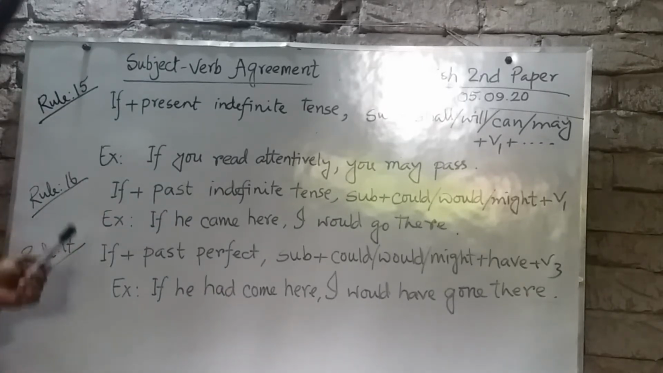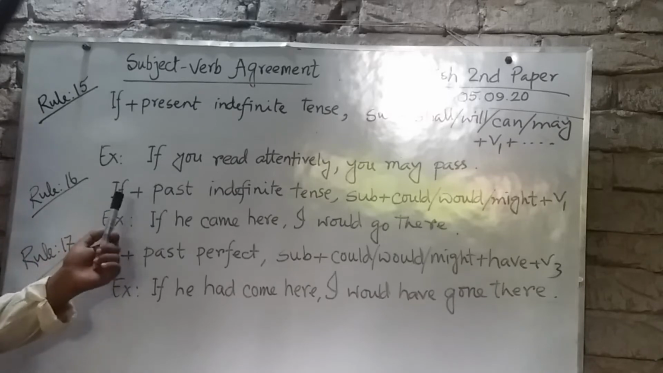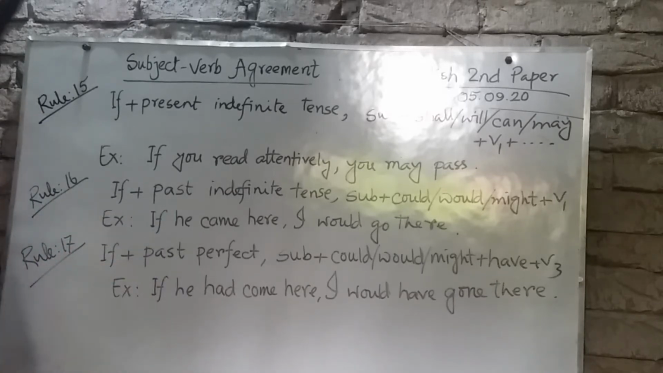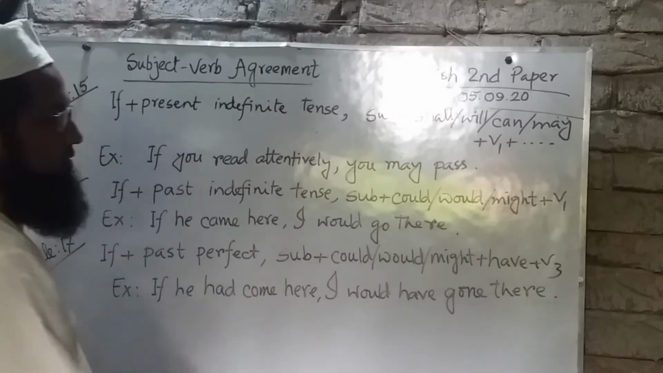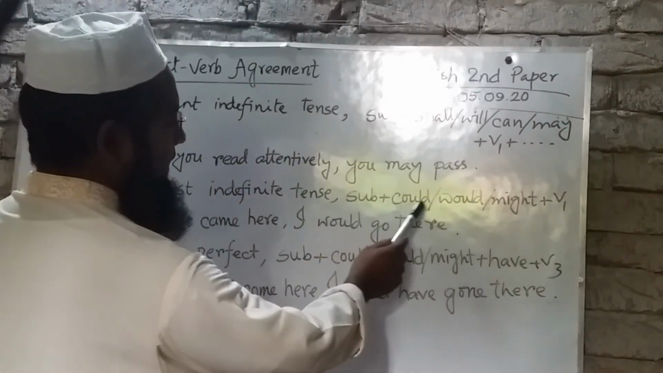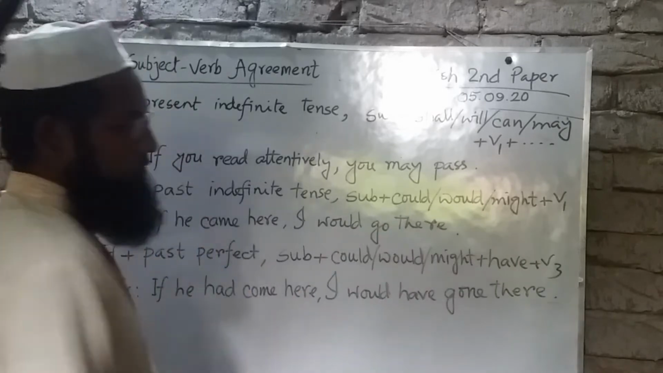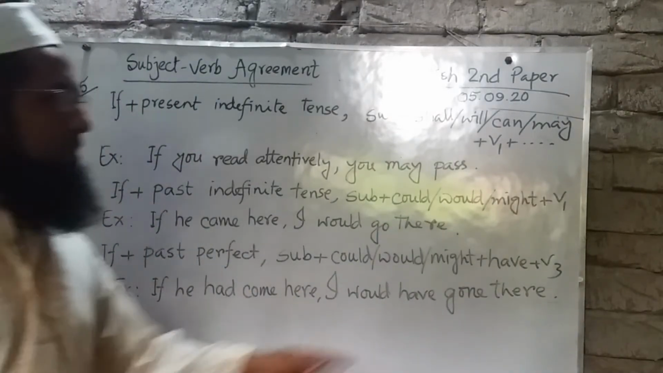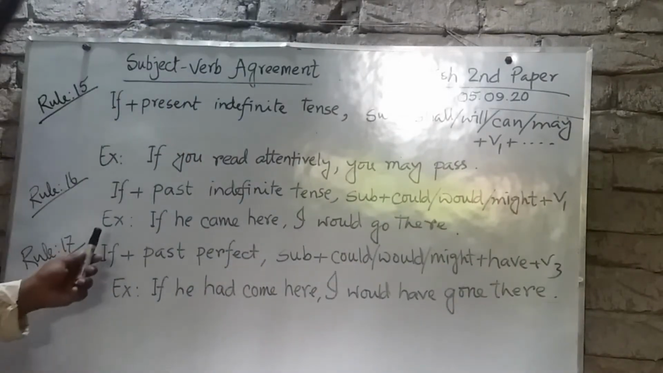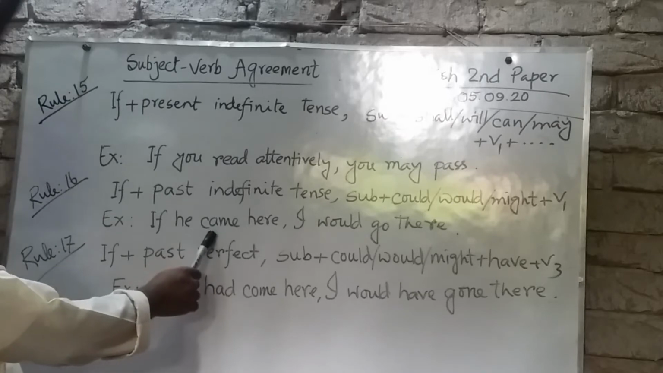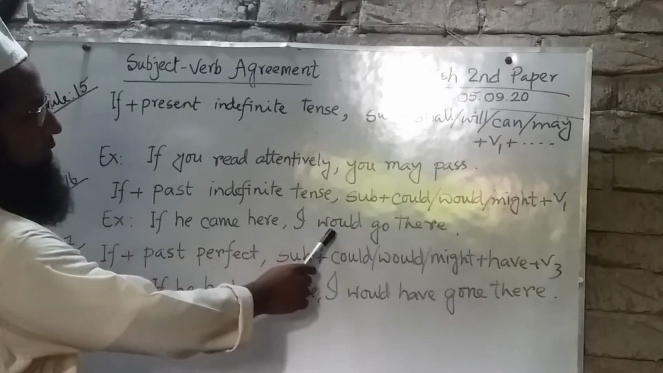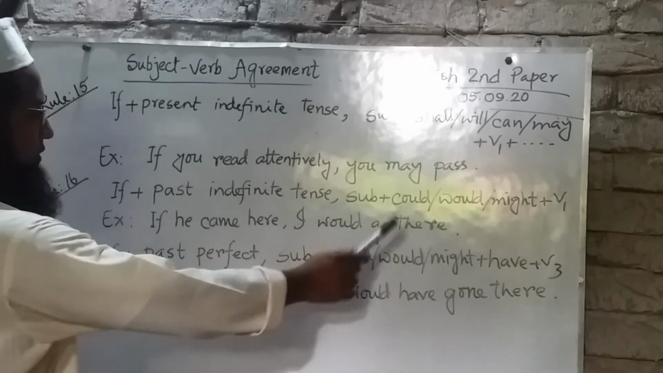Now rule number 16. After if we can use past indefinite tense, and in the other part of the sentence we can use subject plus could, would or might plus V1. Here is an example: if he came here, I would go there. Here, came is past indefinite tense, so would plus V1: I would go there.